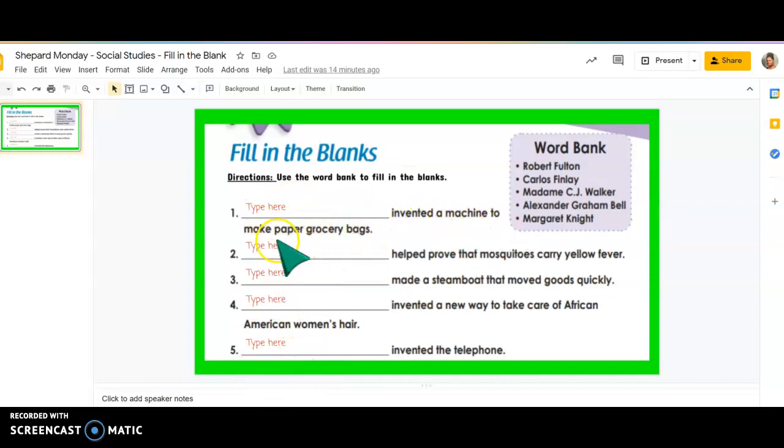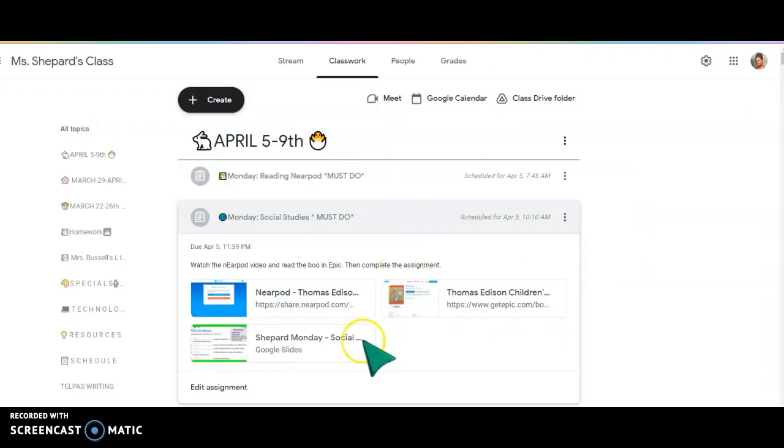So, "invented a machine to make paper grocery bags." Who invented that? You're going to type their name right here. Remember, once you've used their name, you're not going to use it again. After you've completed this activity, you're going to go back to Google Classroom and turn it in.